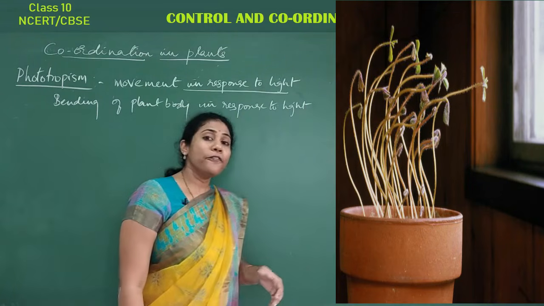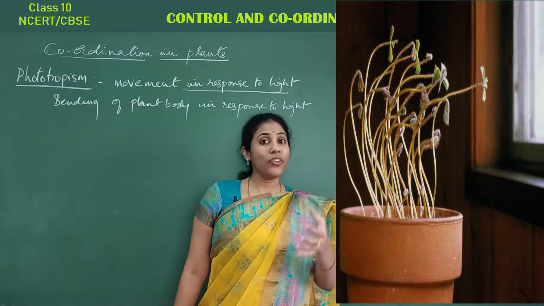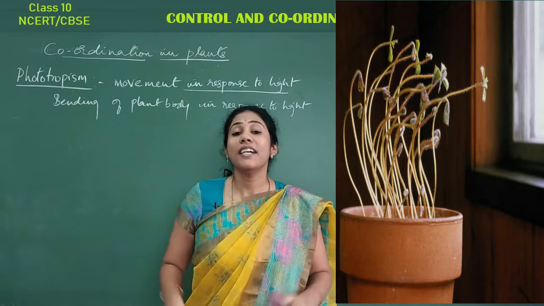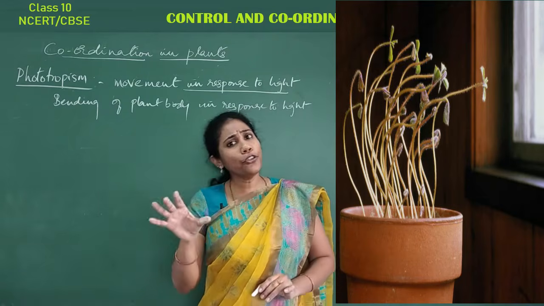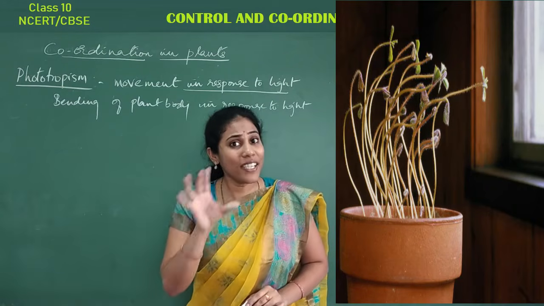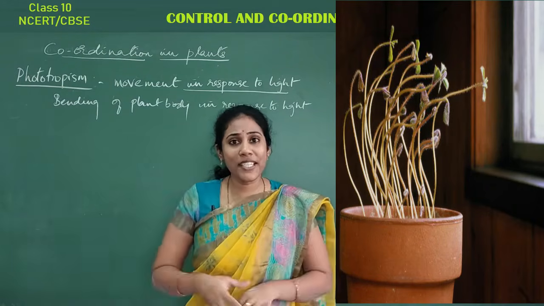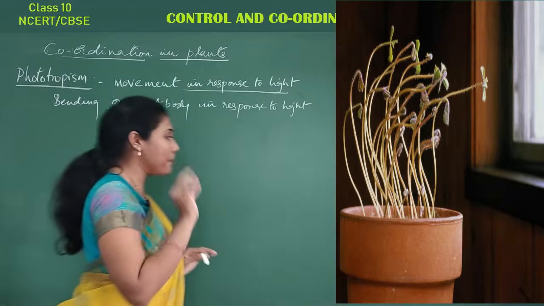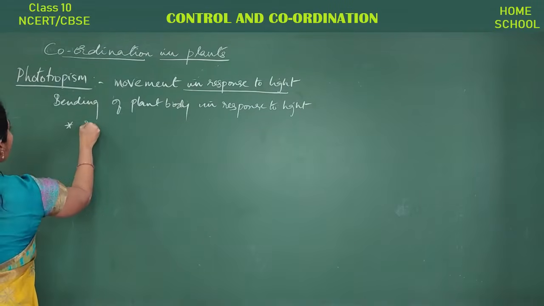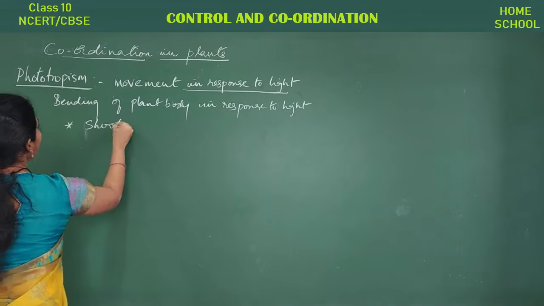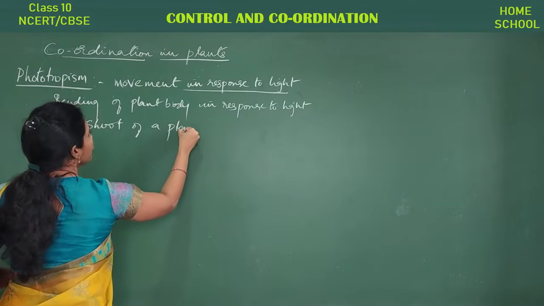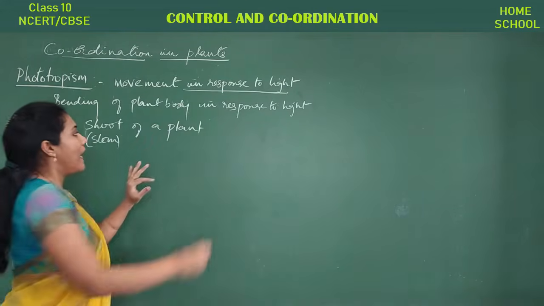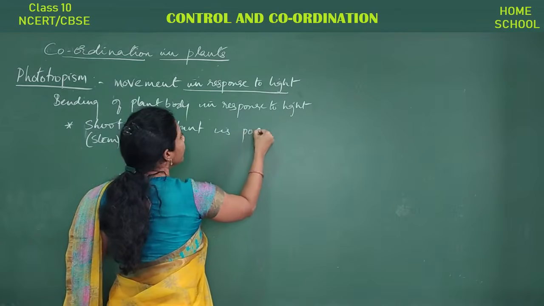So usually which part of a plant will bend towards the sunlight? The topmost part, that is the shoot part, the stem part, isn't it? Will the root part bend towards the sunlight? Will they get exposed to the sunlight? No, right? So observe this sentence very carefully: the shoot of a plant, shoot in the sense the stem area, the stem part of a plant is positively phototropic.